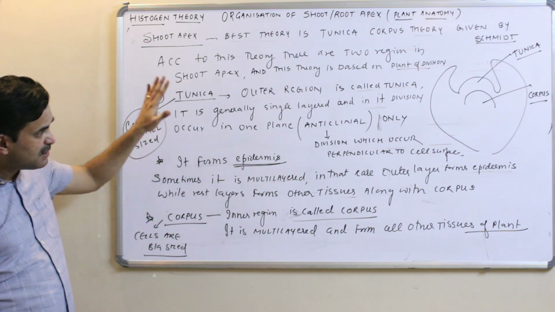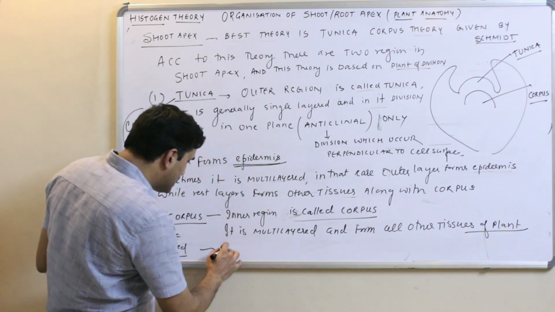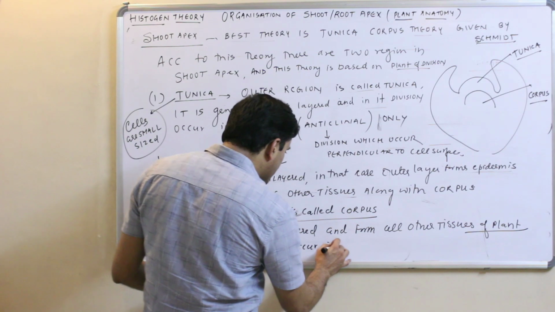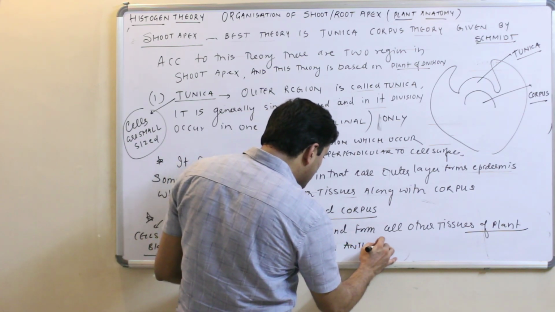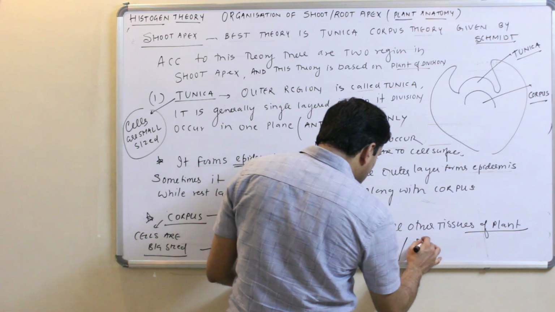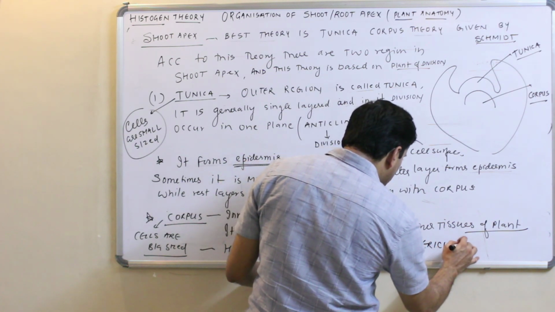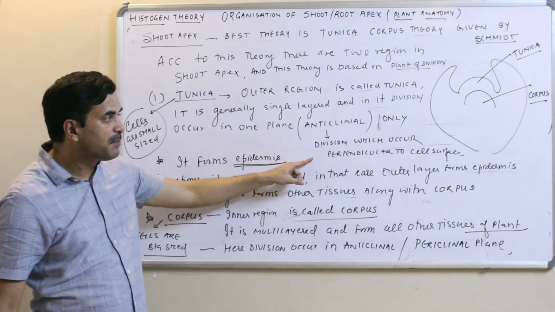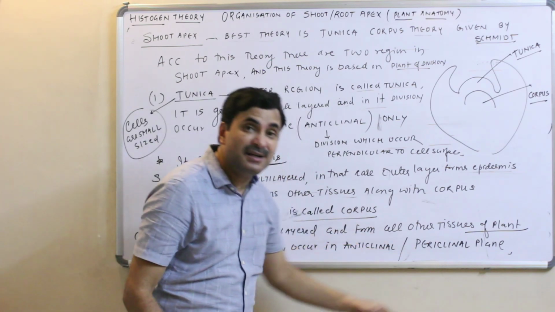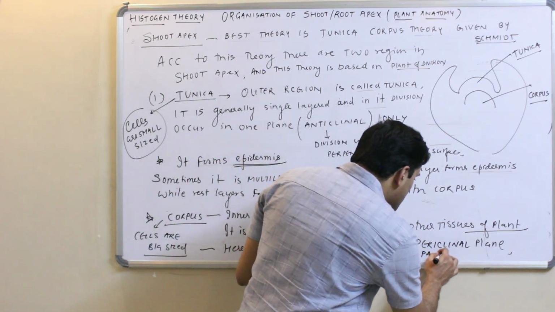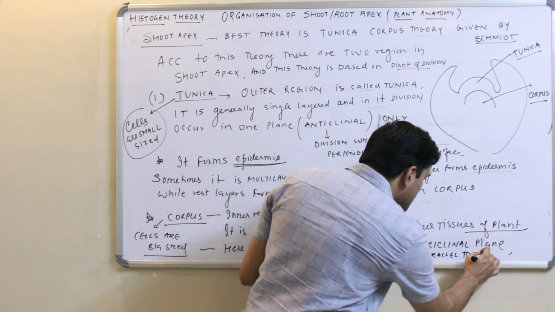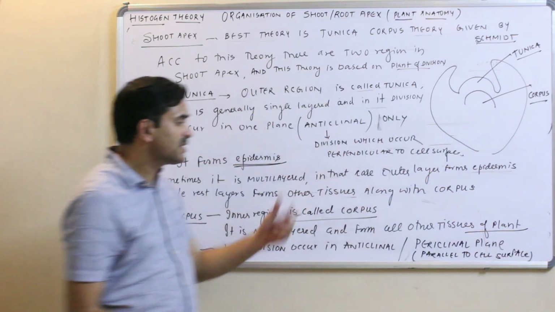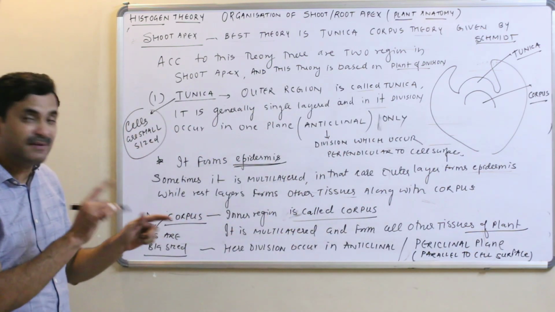So this theory is the best theory. And one more thing, here division occurs in anticlinal as well as periclinal plane. What is anticlinal? I have already told you, division which occurs perpendicular to the cell surface, and periclinal division occurs parallel to the cell surface. So here division occurs periclinal as well as anticlinal.